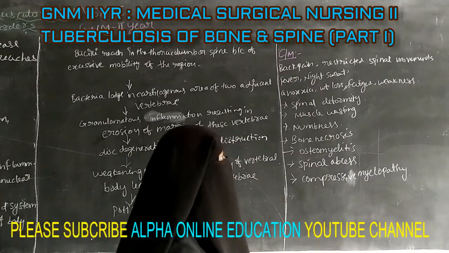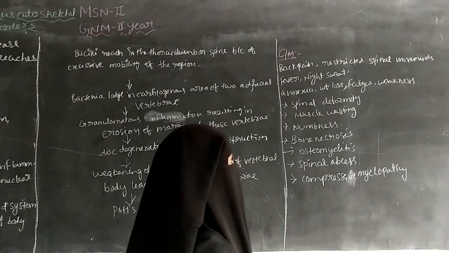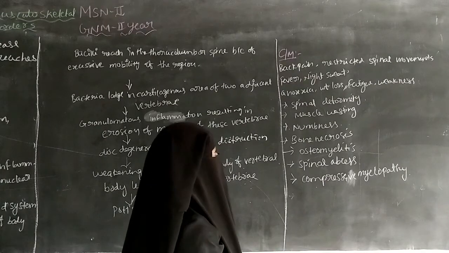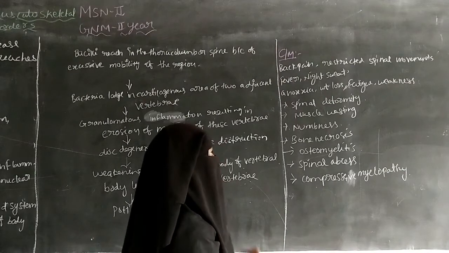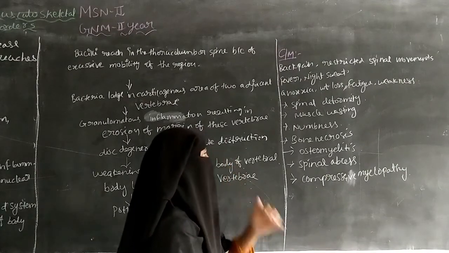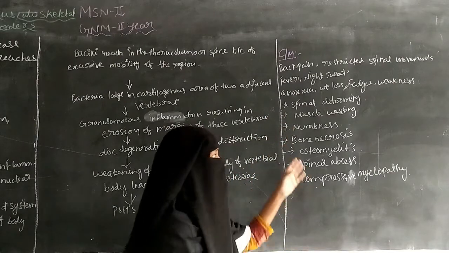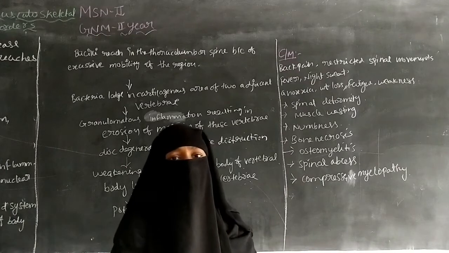So the clinical manifestation includes back pain and restricted spinal movements, fever, night sweat and anorexia, weight loss, fatigue and weakness, spinal deformity, muscle wasting, numbness, bone necrosis, osteomyelitis, spinal abscess and compressive myelopathy.